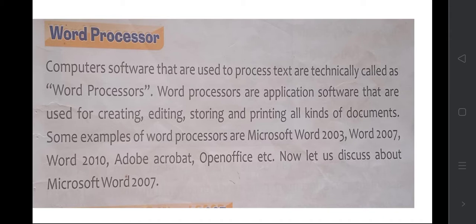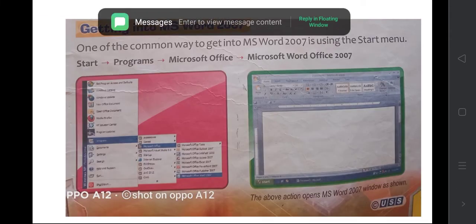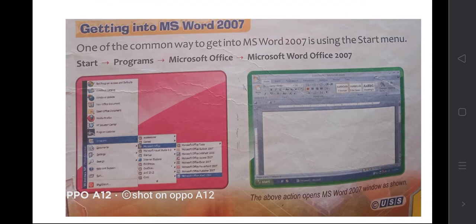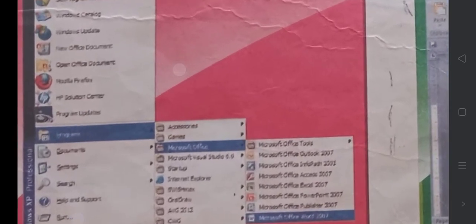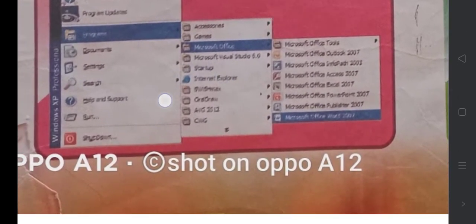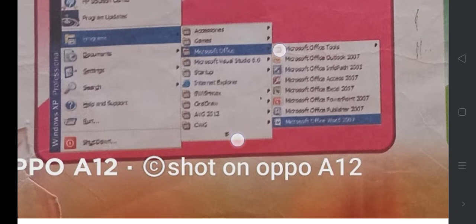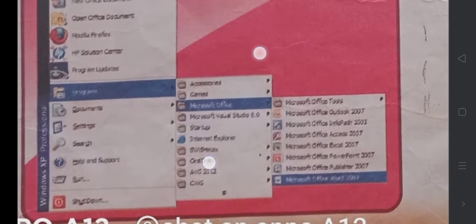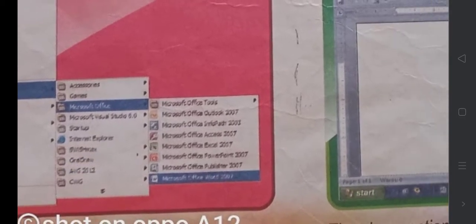Now we are going to see what all the options are in here. First we will see how we have to open it. To open MS Office, you click here. We all will have a Windows button in the computer. Click on the start button, then programs will come. Under programs, MS Office. Under MS Office you will select MS Office Word 2007. This is how you have to open it.